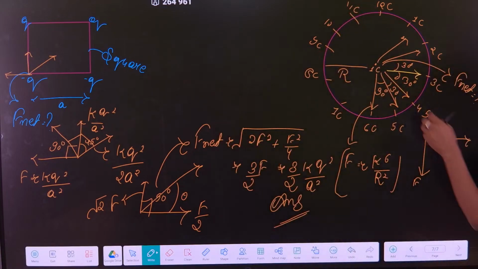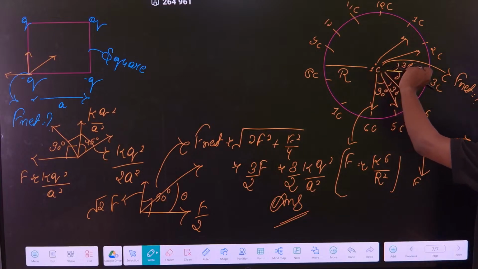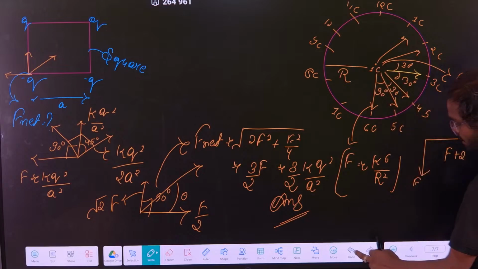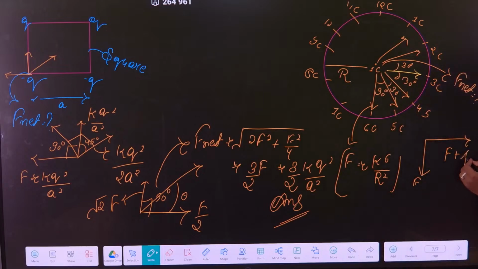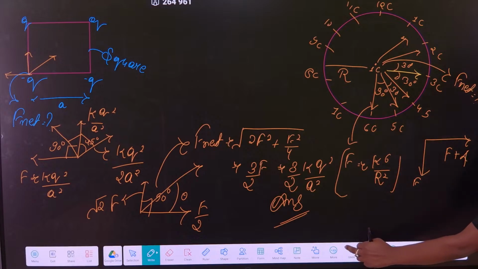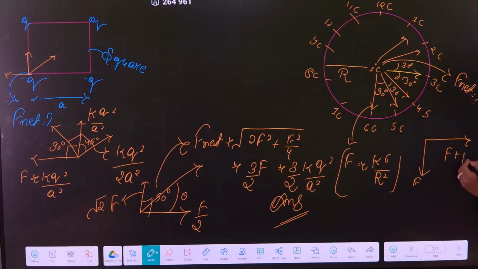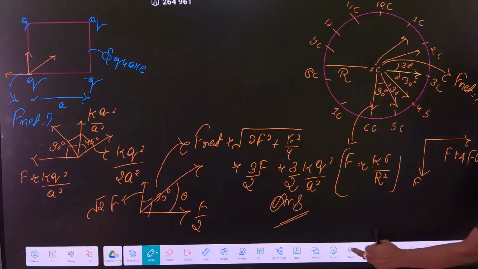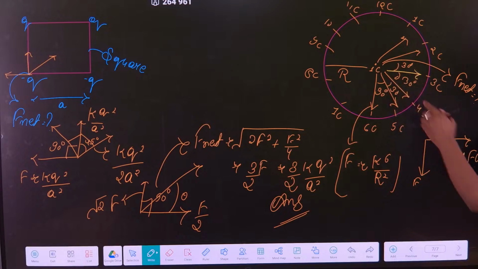So you will get 2 cos, not 2 cos, 2F cos. So basically we will get 4, not 2, 4F, sorry, you will get 4F cos 30 degree. I told you how to take the component.